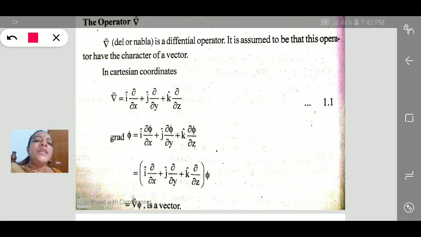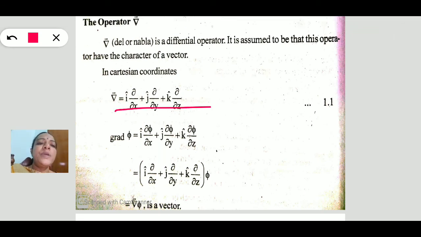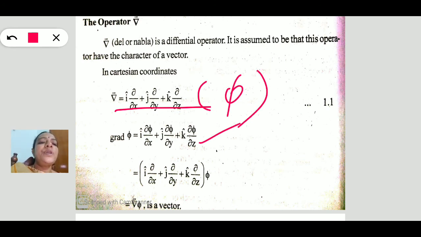This del can be represented as i ∂/∂x plus j ∂/∂y plus k ∂/∂z. If this del operates on any function φ, it can be written as i ∂φ/∂x plus j ∂φ/∂y plus k ∂φ/∂z.